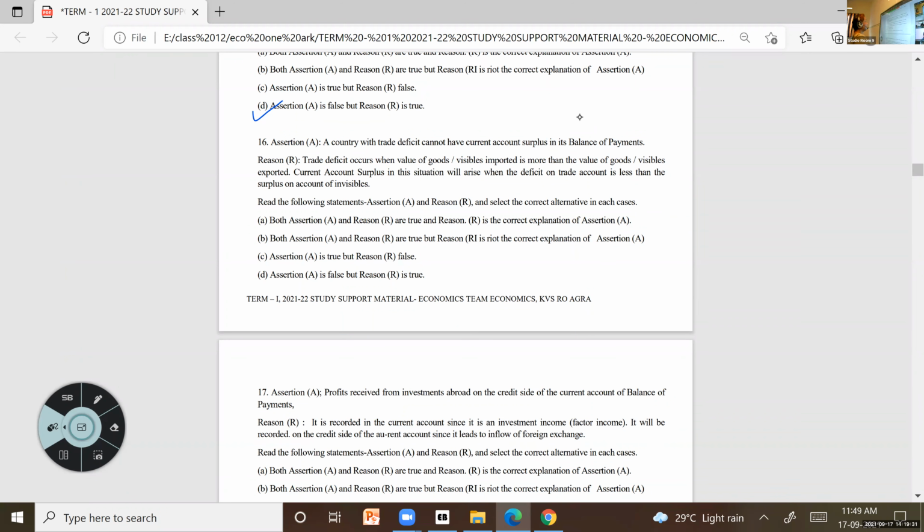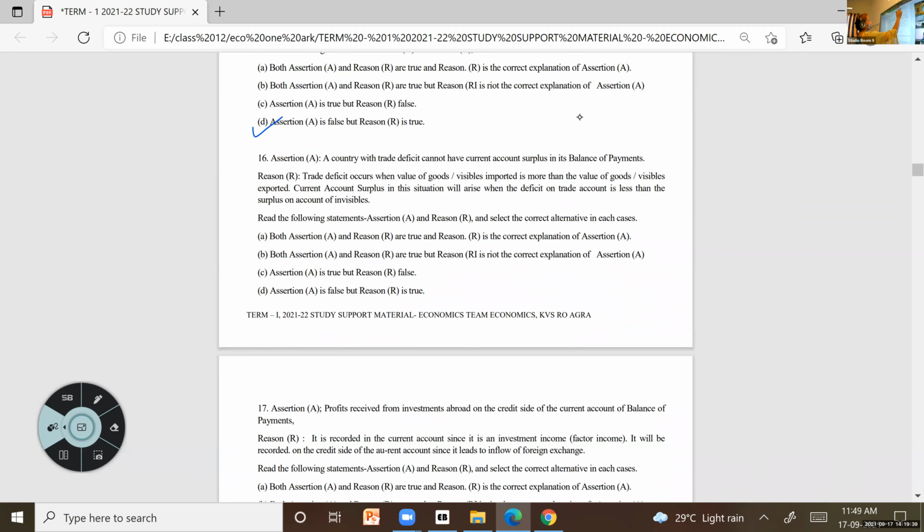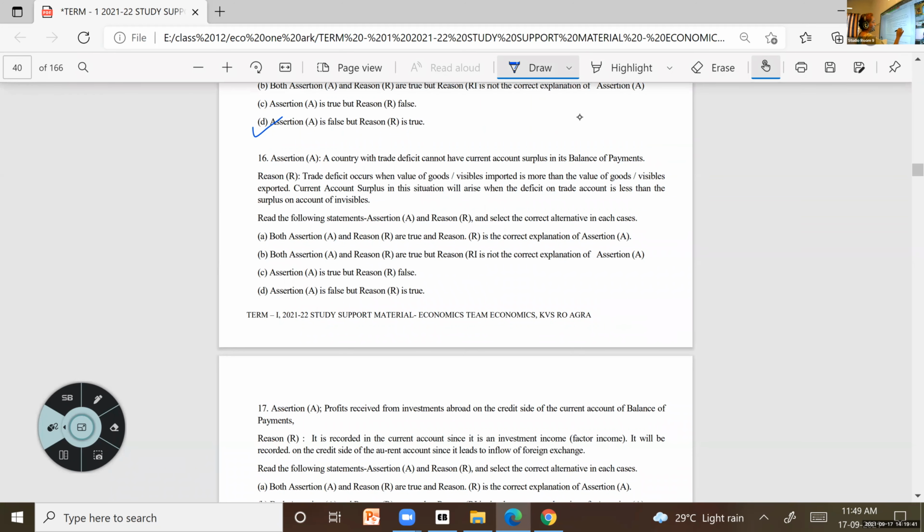Here, a country with a trade deficit, we are talking about BOP. Okay, no, sorry, it is balance of trade. Balance of trade deficit cannot have current account surplus.